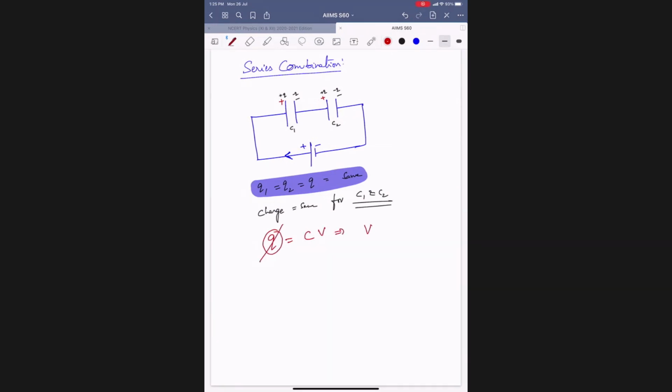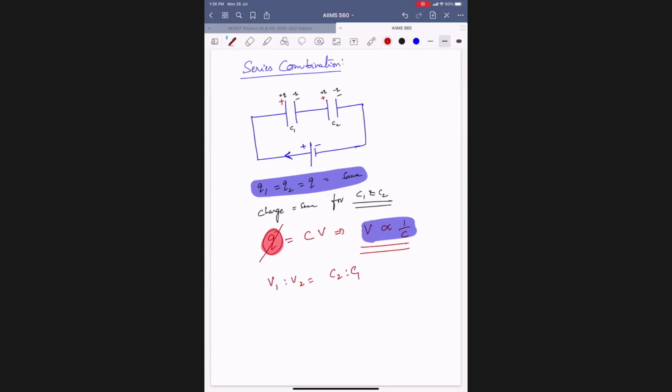This implies potential difference across a capacitor is inversely proportional to its capacity. Q is constant. Then we can say that V is proportional to which one? 1 by C. This is very, very important. Then V1 is to V2 is C2 is to C1, we can say.